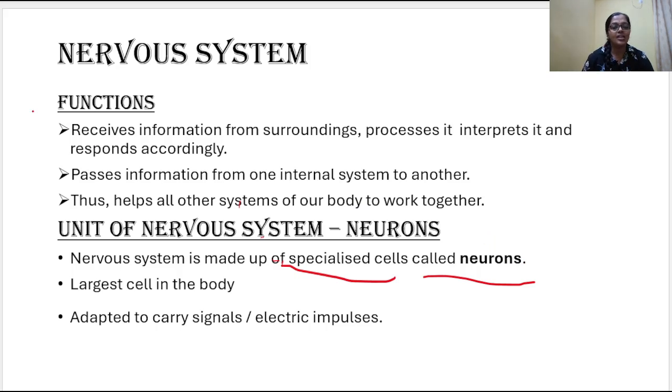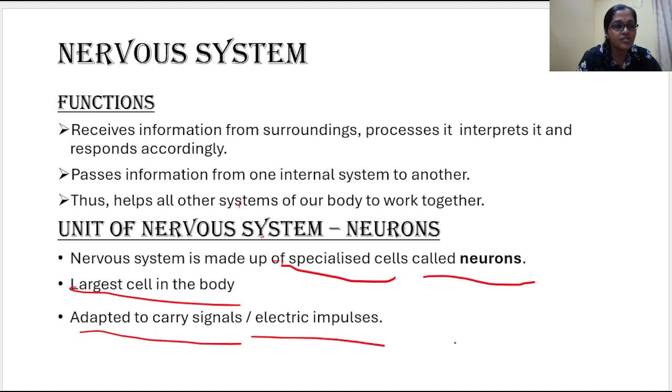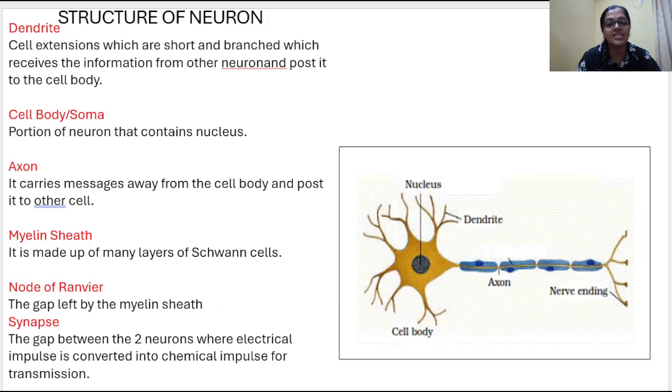Neurons are the largest cells in the human body, and they are adapted to carry signals as well as electrical impulses. I hope it is clear. Now we are going to see the structure of the neuron and the function of each and every part of it. This is an important diagram which is given in NCERT. I have taken the NCERT diagram to explain the structure of the neuron.